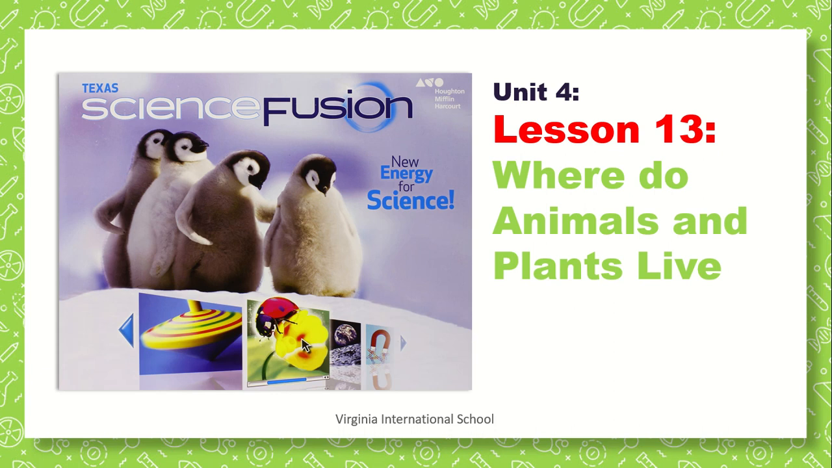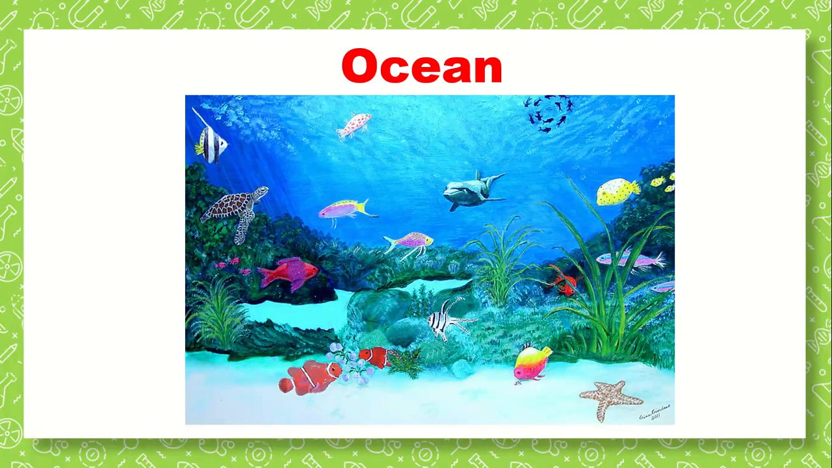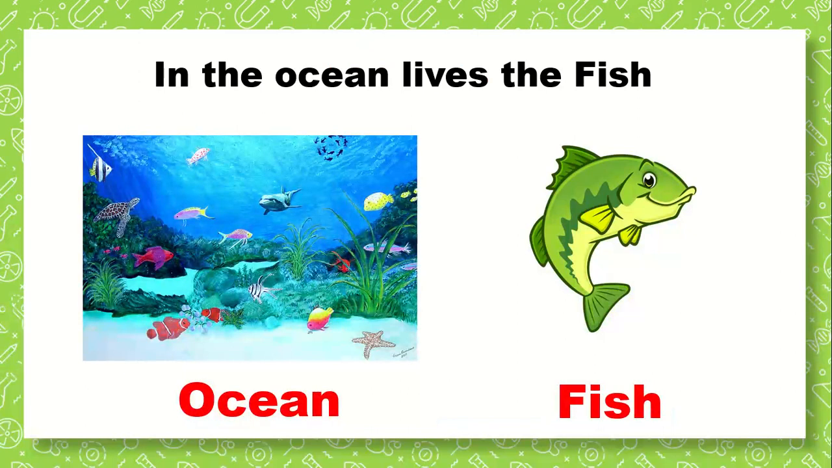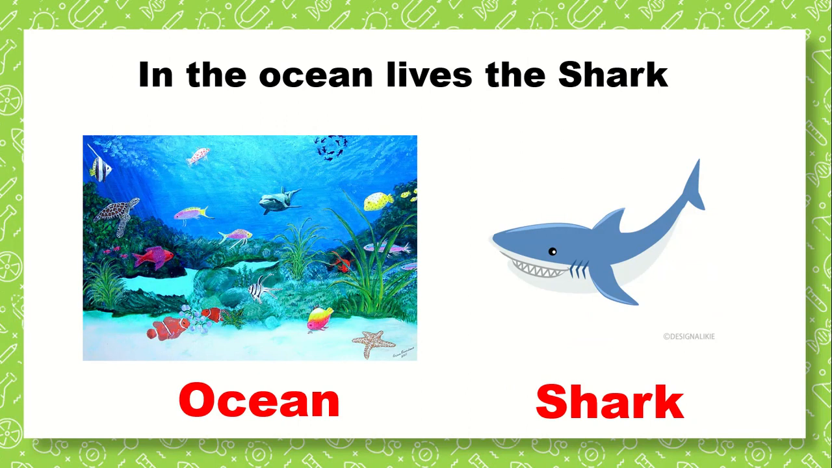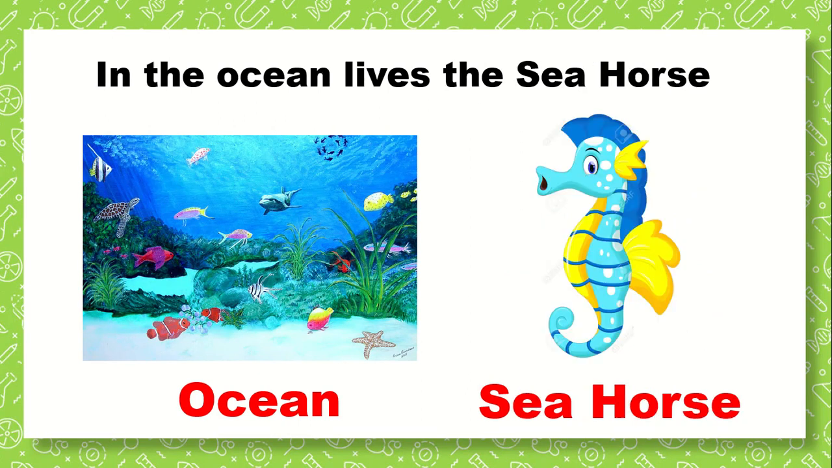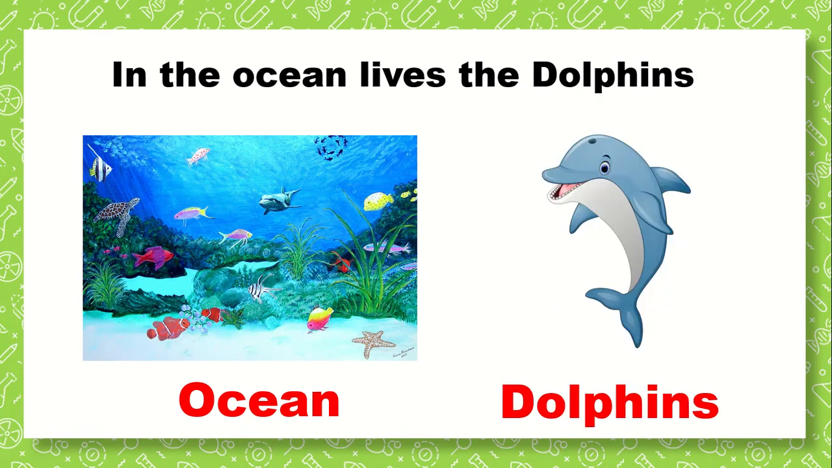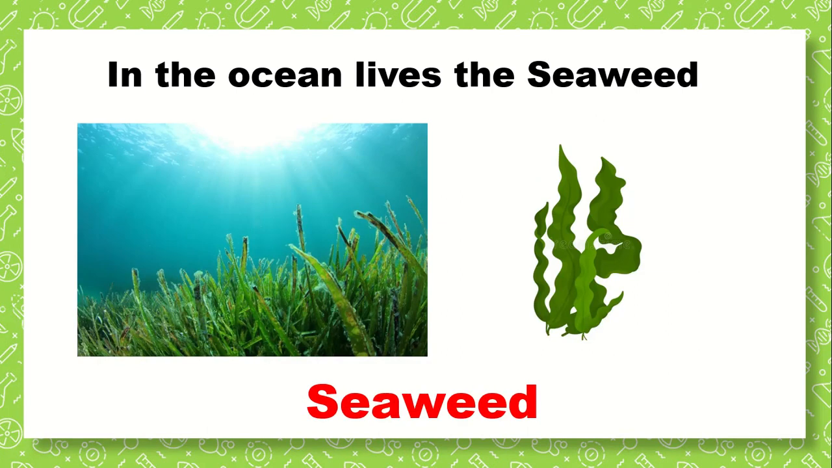Where do animals and plants live? First, let's talk about the ocean. Which animals live in the ocean? The fish. Fish live in the ocean. Octopus lives in the ocean. Shark lives in the ocean. Seahorse lives in the ocean. Dolphins live in the ocean. Now, what are the plants that live in the ocean? They're called seaweed.